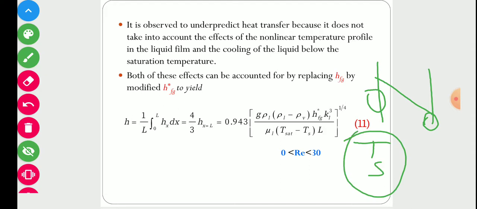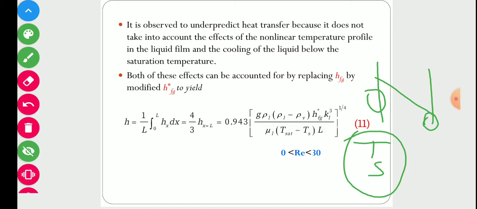Due to these two factors, which we have not accounted for in our derivations, we get some error.